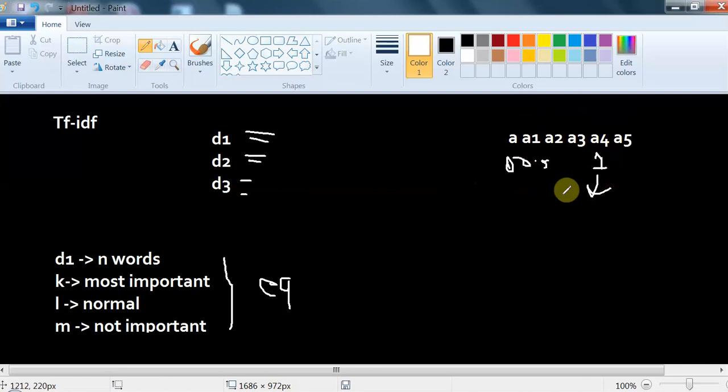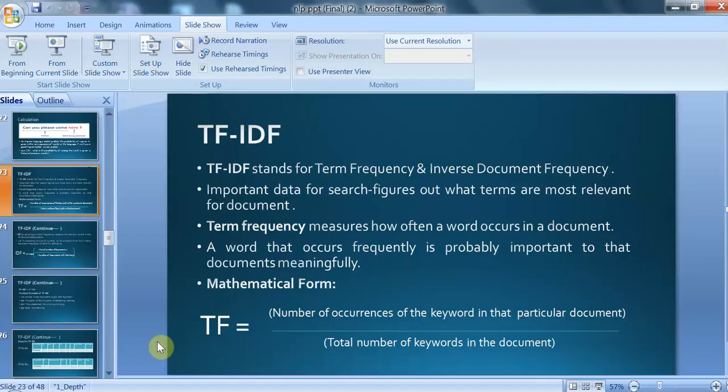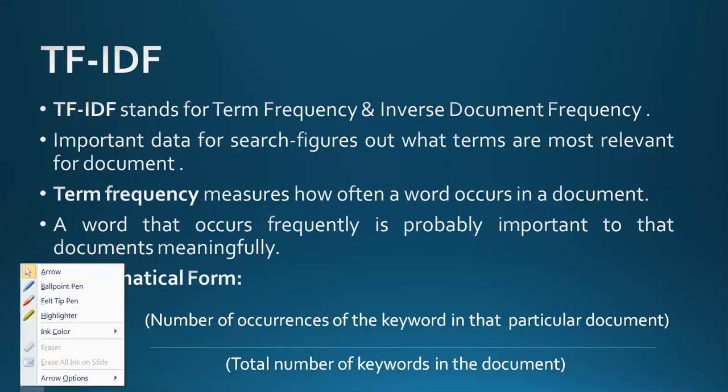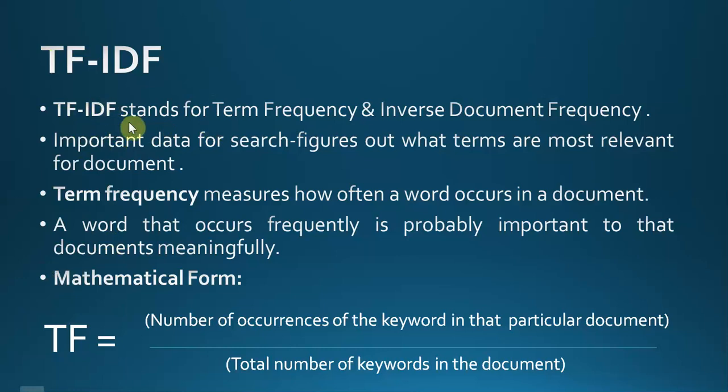Now we will try to understand how we give weights to important words. So there comes in the picture TF-IDF. What is TF-IDF? TF-IDF stands for term frequency and inverse document frequency. TF is term frequency and IDF is inverse document frequency. It figures out what terms are most relevant for a document.